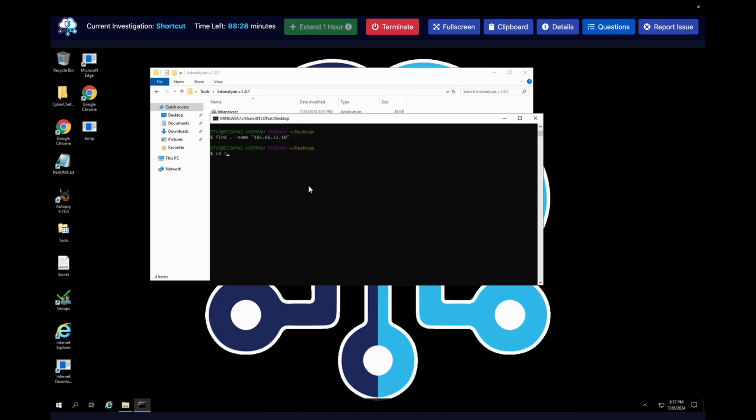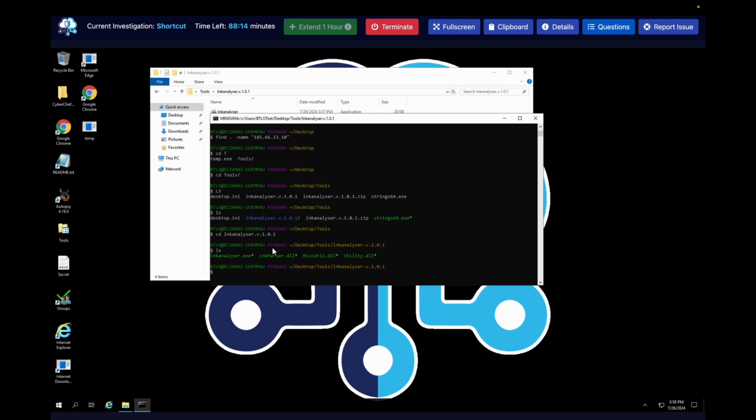Let me just cd to tools. ls. cd into LNK Analyser. We should have the exe here. We could run it doing the dot forward slash.